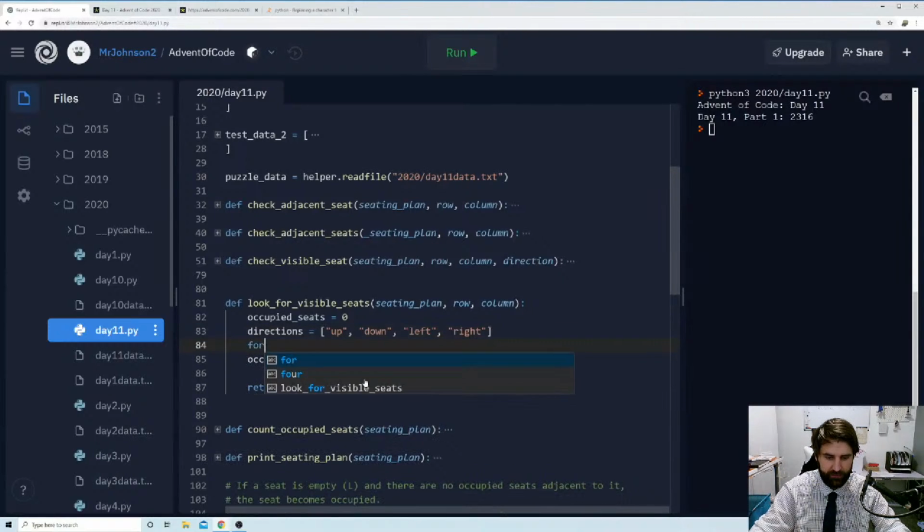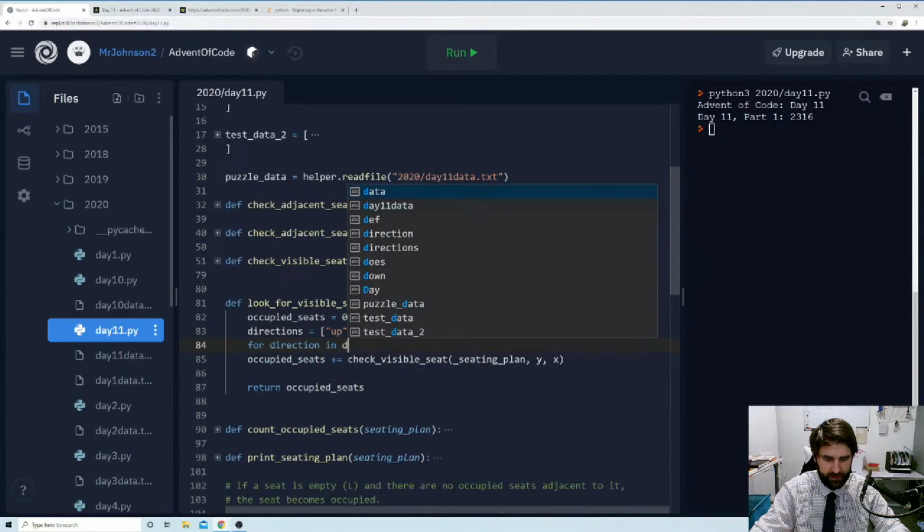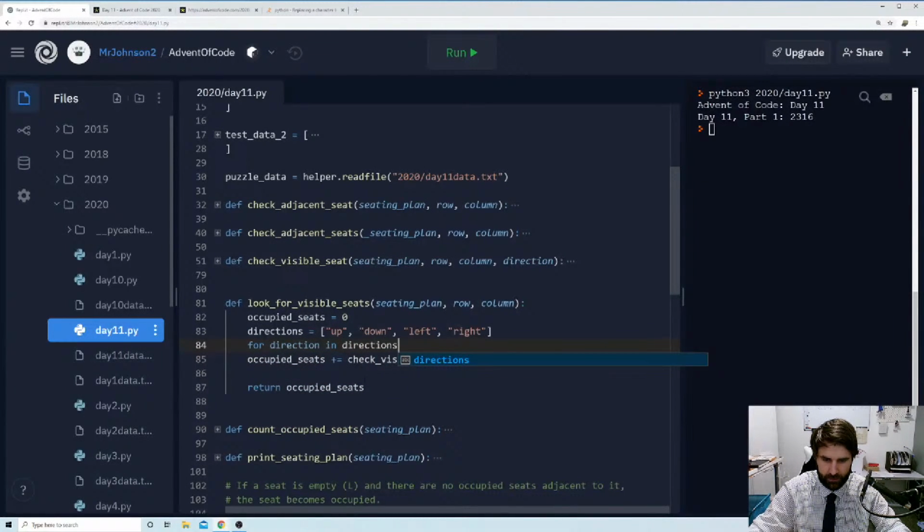And then we can say for direction in directions, we're going to say occupied seats plus equals check visible seat. We're going to give it the seating plan, the row that we've been given, the column that we've been given, and we're also going to give it our direction.